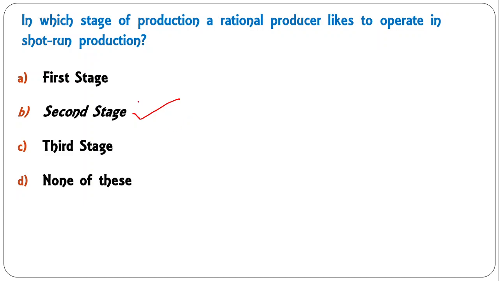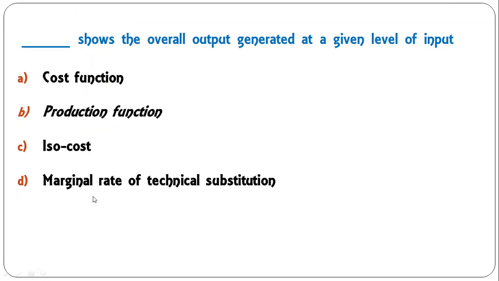Why is it so? Because in the first stage there is still scope to increase the production with lesser cost, and in the third stage negative returns start. So the rational producer would always like to produce in the second stage. So B is the correct answer.